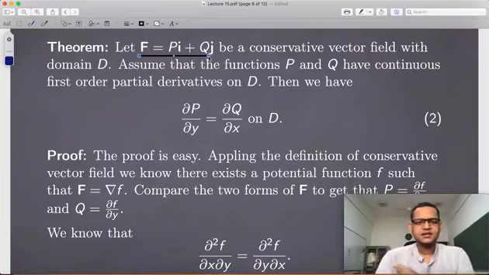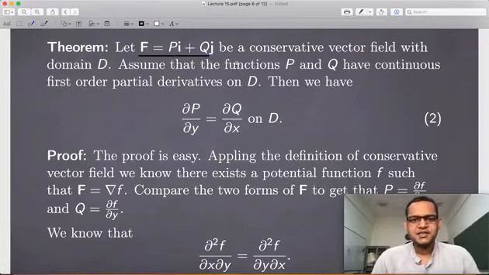So there are some results which give necessary conditions for a conservative vector field. This is one of them. You start with a conservative vector field, where P and Q are functions from R2 to R, and of course we always assume that P and Q have continuous partial derivatives on the domain. Then this will happen.